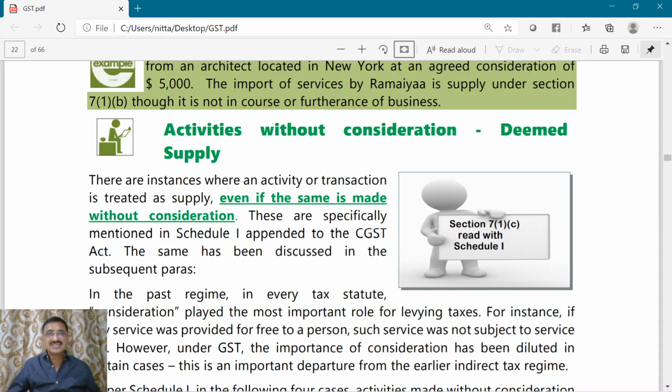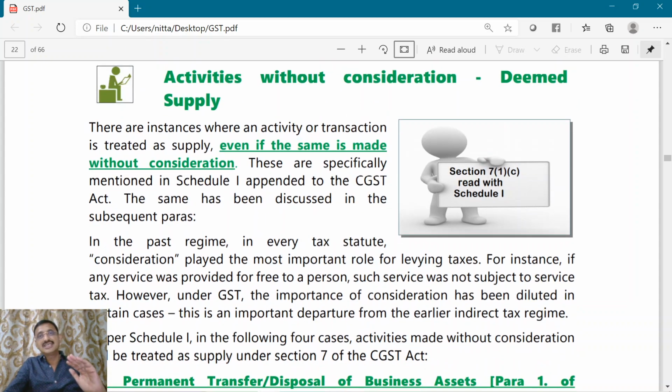Under the previous tax regimes, one of the most important components for levy of an indirect tax was that a transaction or activity should be made for consideration. Where there was no consideration under the previous indirect tax regime, a transaction or activity was never chargeable to the indirect tax.